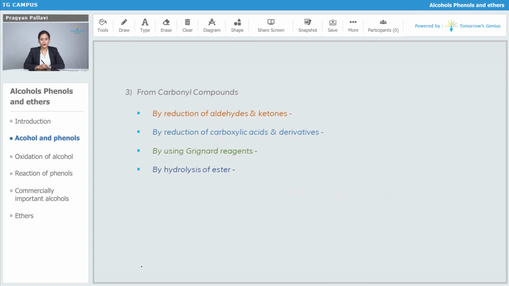From carbonyl compounds also we prepare alcohols, and these are the different methods by which we can do so. So one by one we are going to discuss. These are by reduction of aldehyde and ketones, by reduction of carboxylic acids and derivatives, by using Grignard reagents, and by hydrolysis of ester.